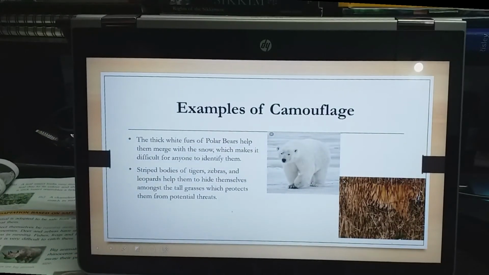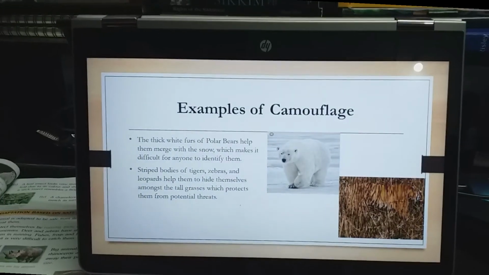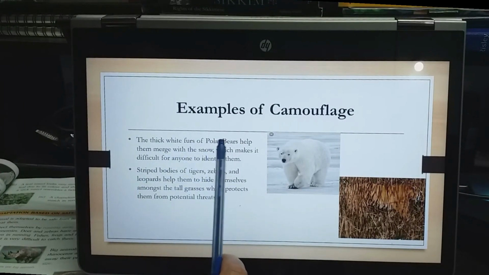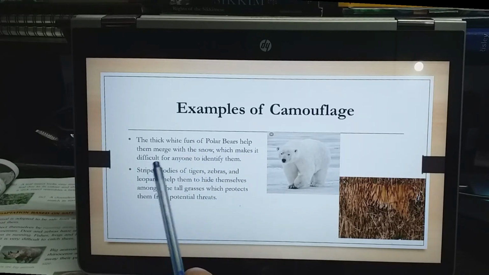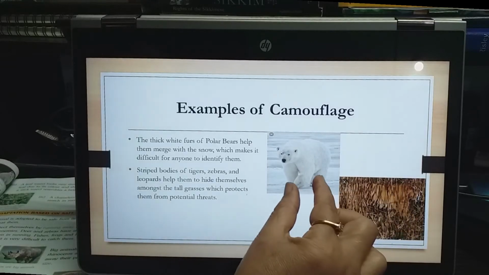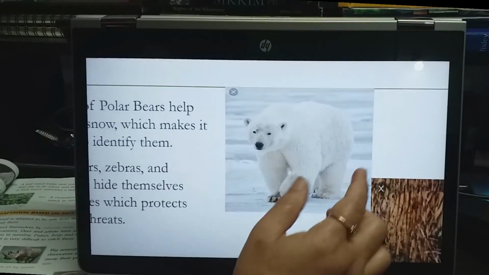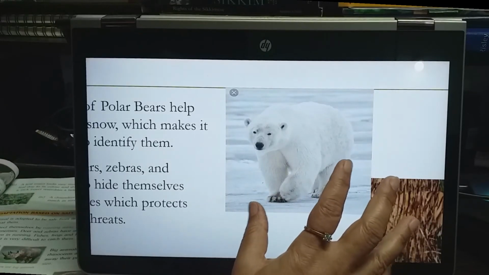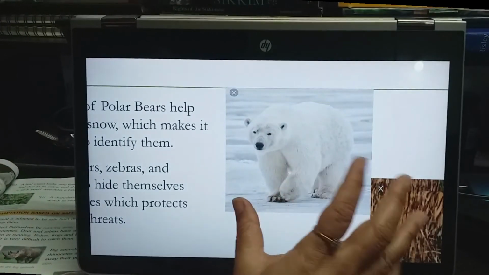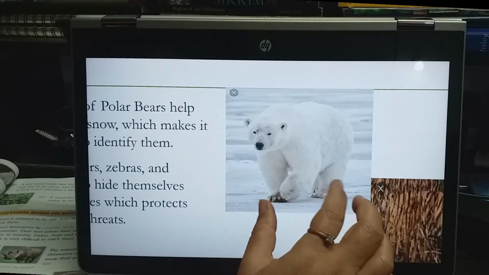Now see, to camouflage means to protect themselves, how these animals adapt in that environment. Next, the thick white fur of polar bears helps them merge with the snow, which makes it difficult for anyone to identify them. Now see, this is a polar bear. Now this fur, the color of this fur is very white, isn't it? It's bright white, and it looks like snow only.